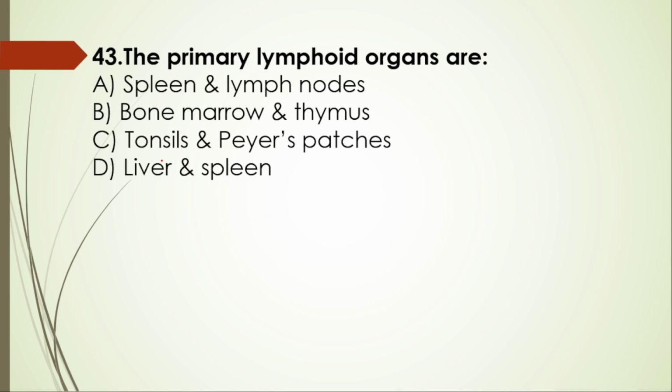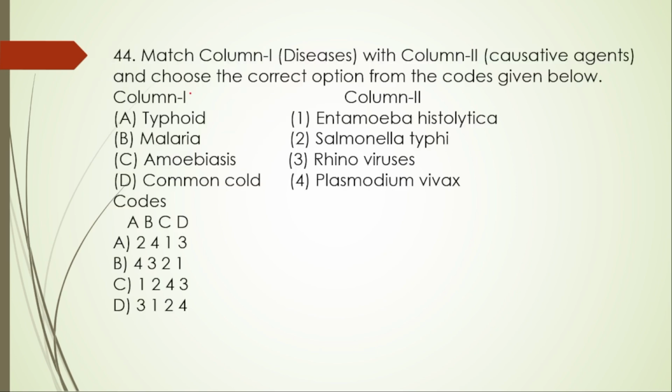43rd question. The primary lymphoid organs are spleen, lymph nodes, bone marrow, and then thymus, tonsils and Peyer's patches, liver, and then spleen. Here the right option is option B.